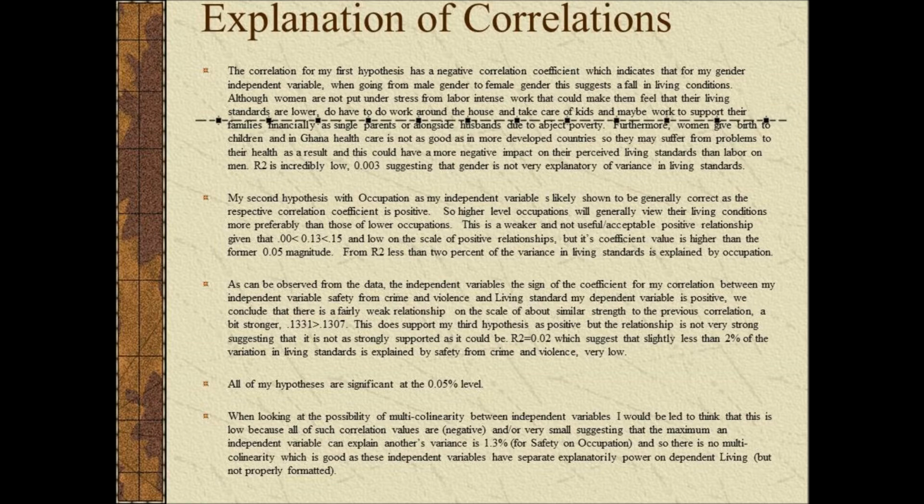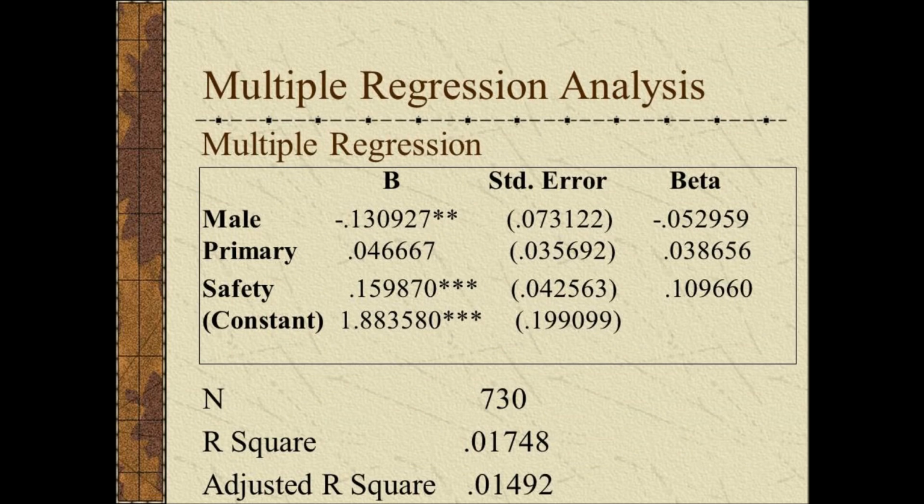My second hypothesis with occupation is proved to be correct, in that people of lower occupations, for example, those producing primary goods or in primary production, have a lower perception of their living conditions. But this is weak. 0.13 is relatively insignificant and unexplanatory because it's less than 0.015. Similarly, safety is also proved correct for my hypothesis.